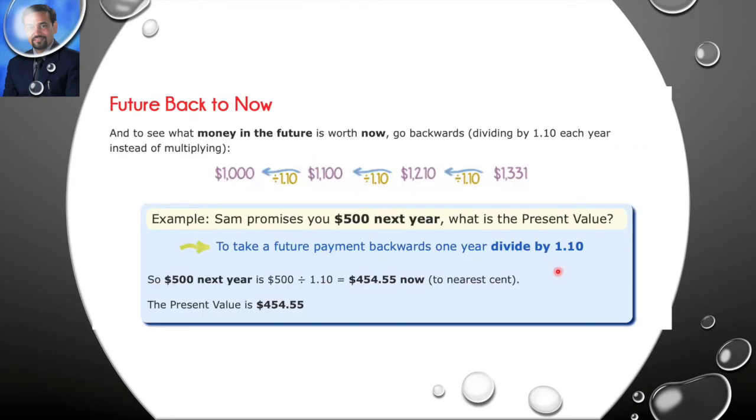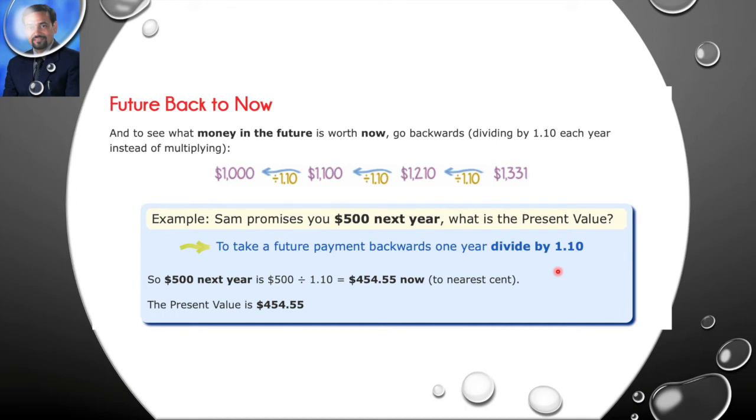Now let us see it in a reverse way, from future back to now. So to see what money in the future is worth now, let us go backwards, dividing by 1.10. We were multiplying it when we wanted to go from now to future. Now we want to come back from future to now. So we are dividing it by 1.10 each year instead of multiplying it, right?